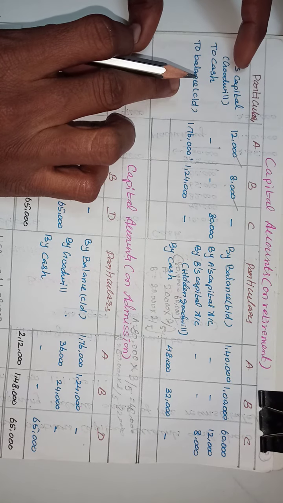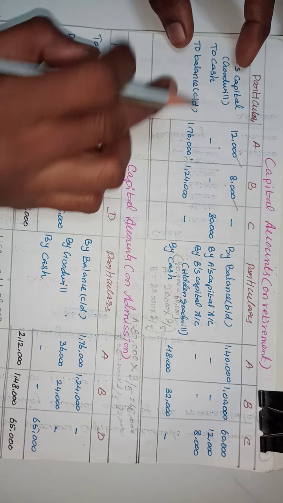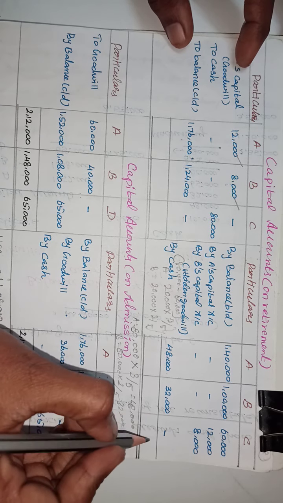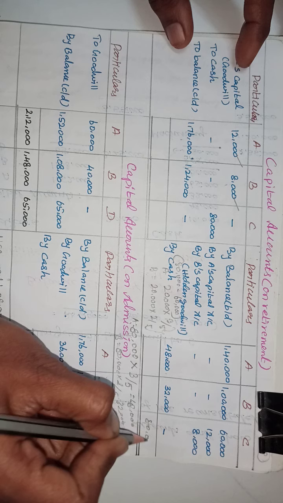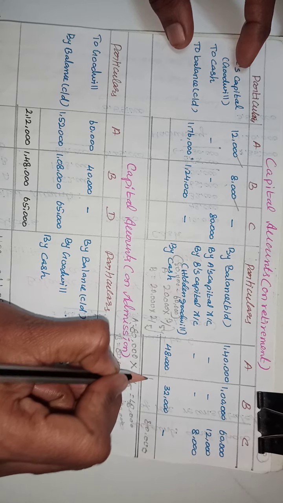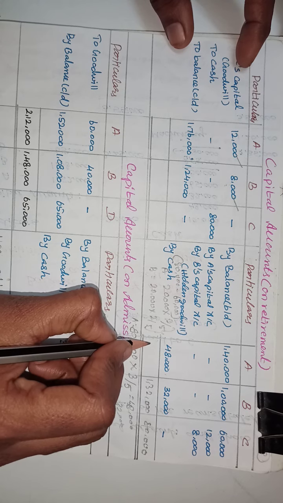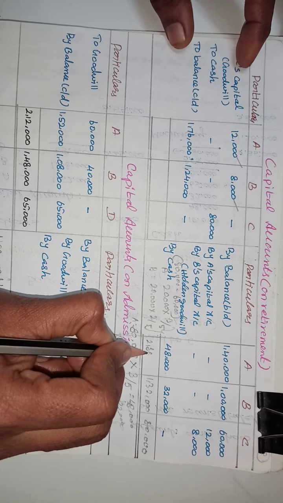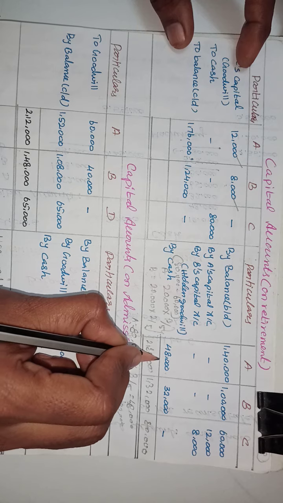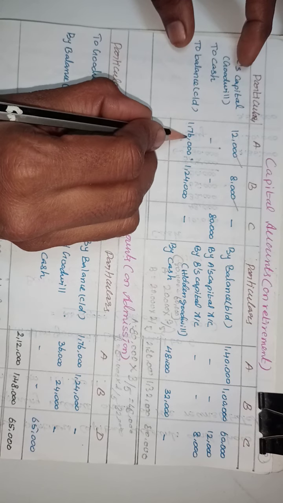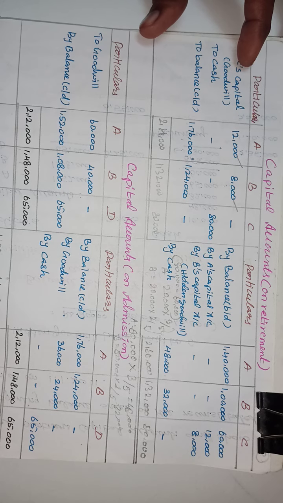The balance is carried forward to the new balance sheet. The balances carried forward are 1,76,000 and 1,24,000.